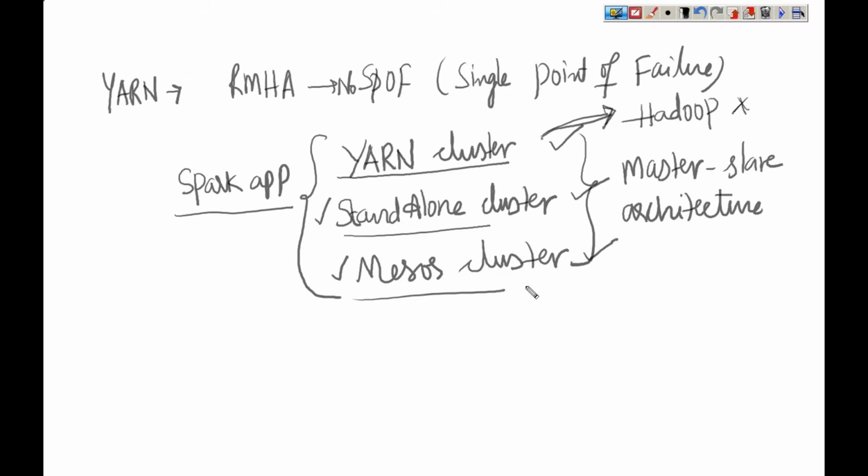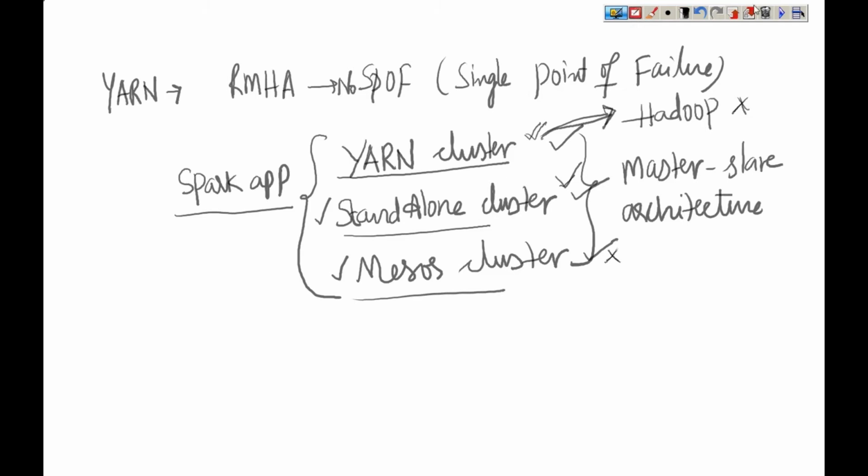Now I will try to show you how YARN is running on our machines, because Hadoop is already installed in the Cloudera VMware. Now I will show you how to create a standalone cluster and how to submit a Spark application to it. I will show you the Mesos cluster maybe later, because I need to install it. It takes some hours, some 2 to 3 hours, to install Mesos. So I will show you in the coming classes. But now I will show you the YARN cluster, the standalone cluster, and how to run a Spark application in these two clusters.